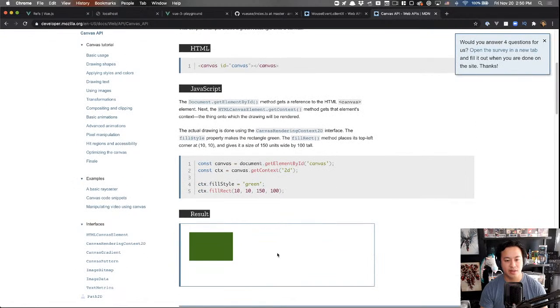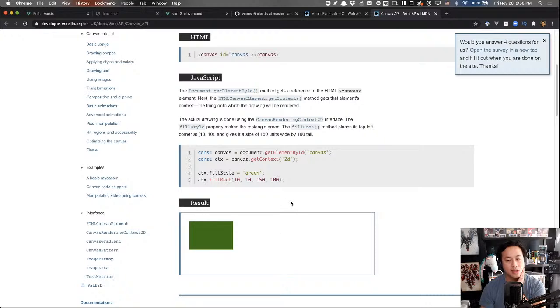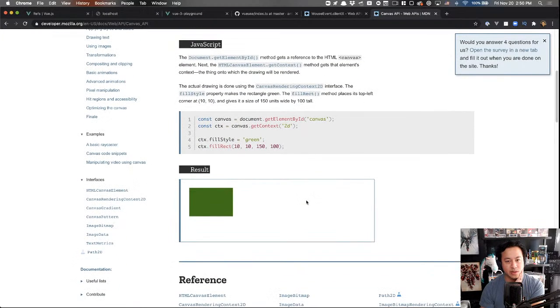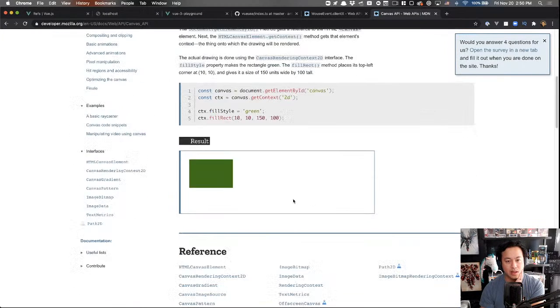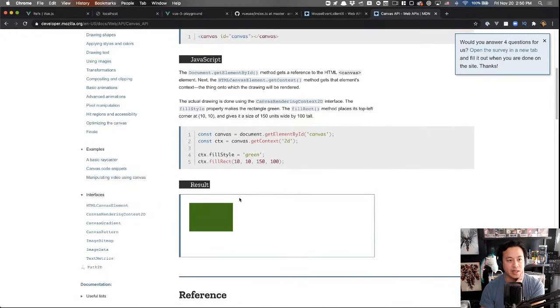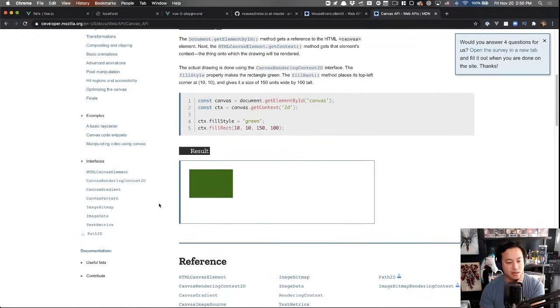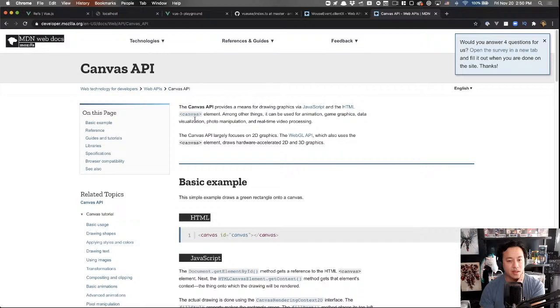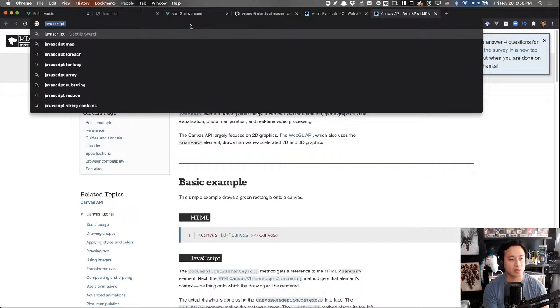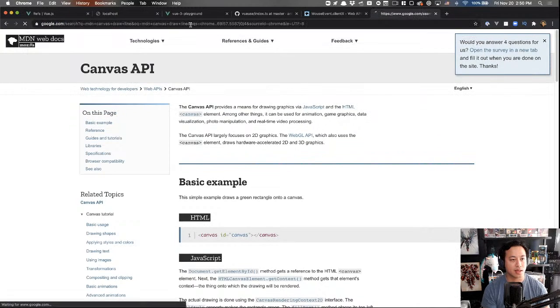So yep, you have canvas, you have fillRect, getContext 2d, and then it fills the rect. That's fine, rectangle. But I want, let's see, JavaScript MDN canvas draw line.